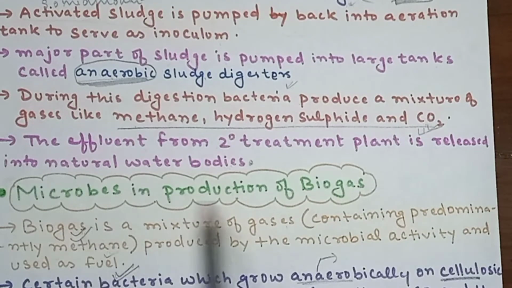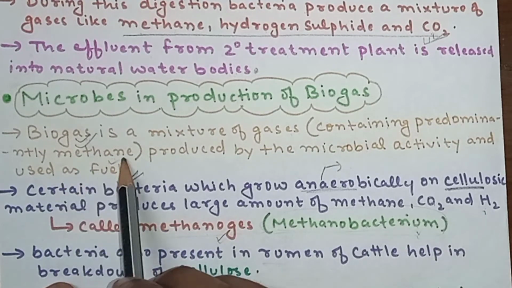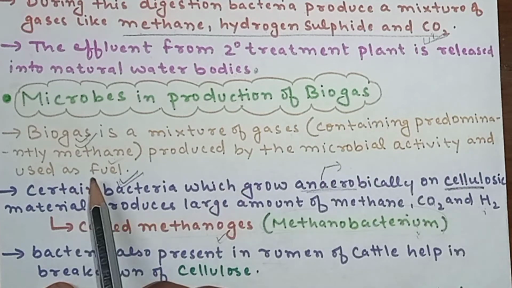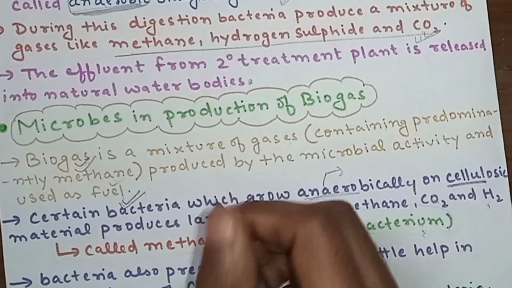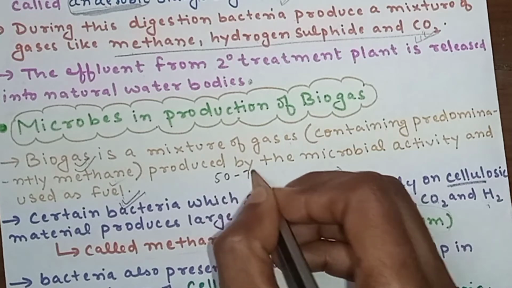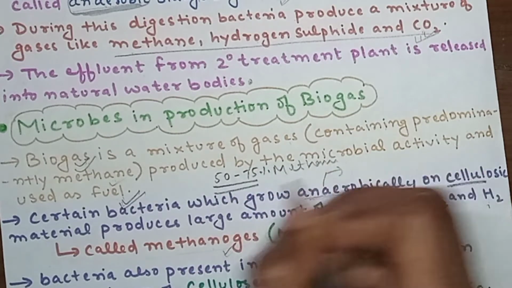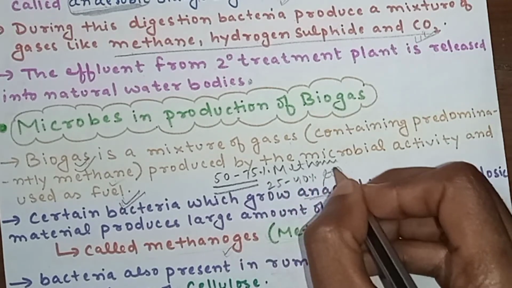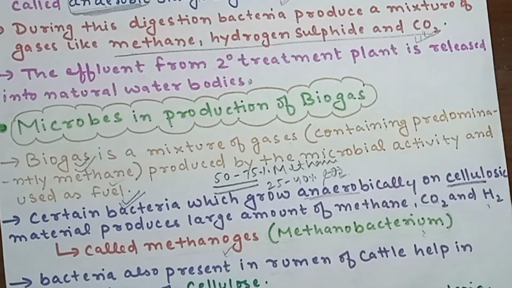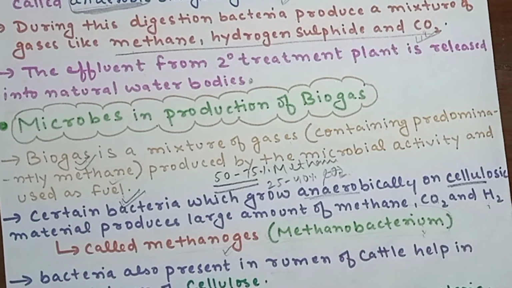Now we will see microbes in production of biogas. Biogas is a mixture of gases containing predominantly methane, produced by microbial activity and used as fuel. In biogas, the amount of methane is generally 50 to 75%, while we have 25 to 40% CO2, and the rest, like H2S, hydrogen, and ammonia, are present in trace amounts.